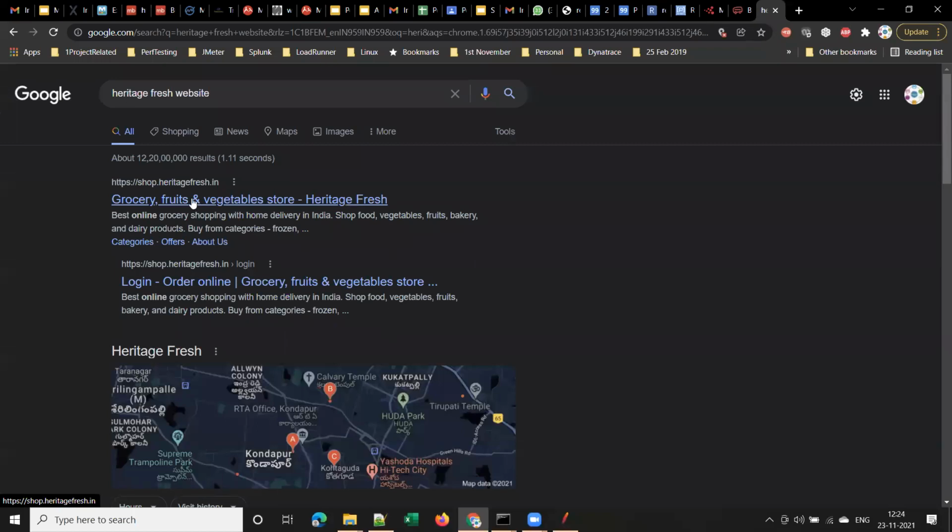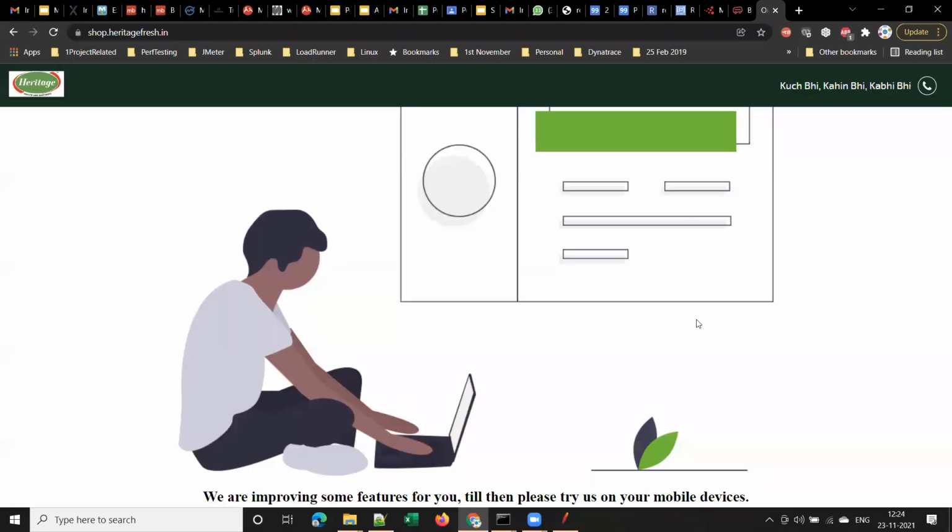But after lockdown, during the pandemic, many people started using this online website, and initially, whenever I tried to use this, it used to not work. The page would not load. You got it? Yes. Because there are more users now than before. The application was designed to support some n number of users, but now the number of users has increased to 2n and 3n, two or three times bigger during this pandemic. Yes or no? Did anyone use this Heritage Fresh website during the pandemic, guys, to order groceries or something?